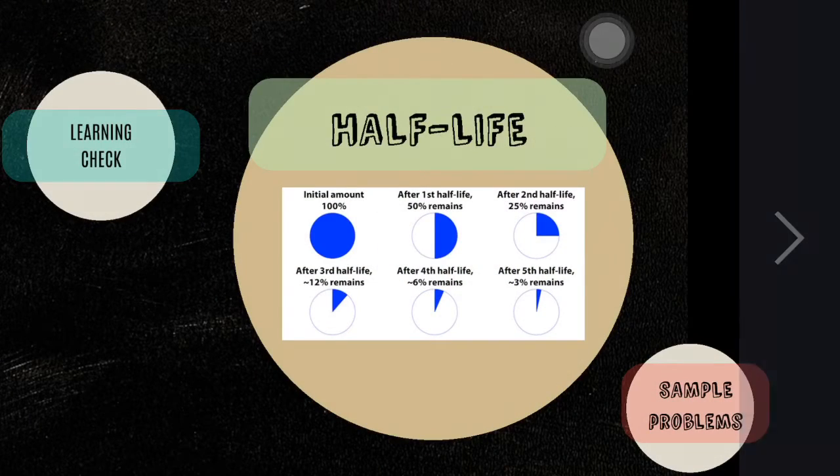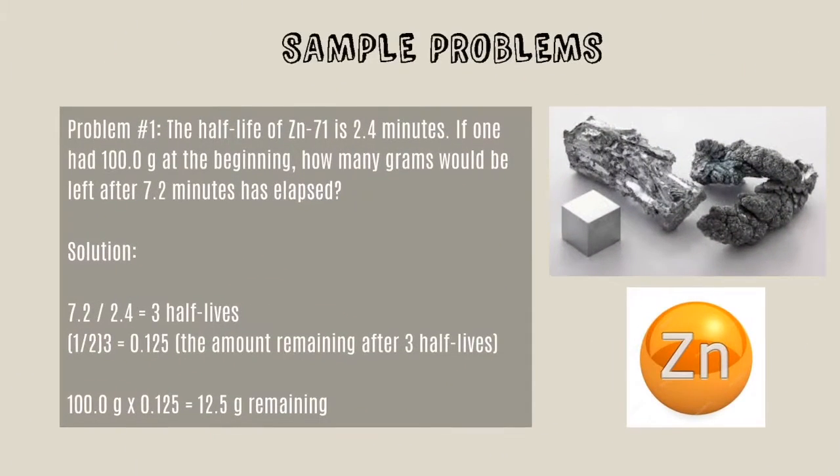Let's take a look at the sample problems. The half-life of zinc-71 is 2.4 minutes. That means it decays by half in 2.4 minutes. If one had 100 grams at the beginning, how many grams would be left after 7.2 minutes has elapsed? So what we are actually looking for is the amount that remains after 7.2 minutes.